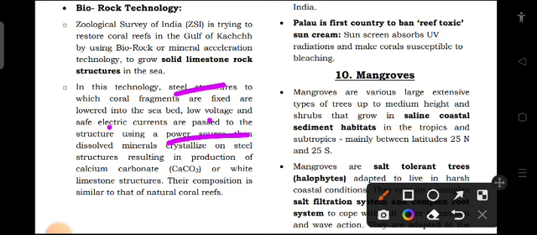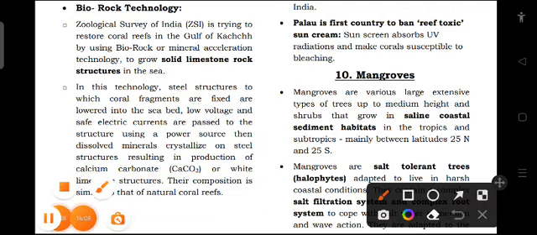Then dissolved minerals crystallize on the steel structure, resulting in production of calcium carbonate or white limestone structure. Its composition is similar to that of natural coral reef. So this is basically a kind of artificial way of making the coral reef.